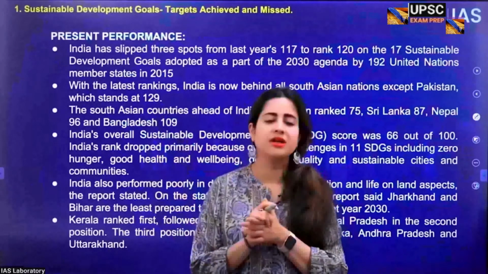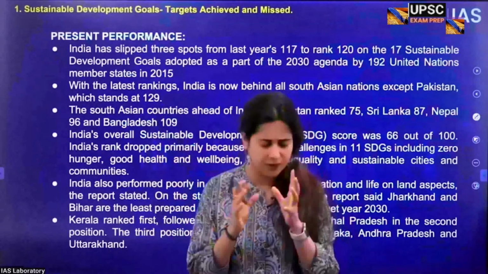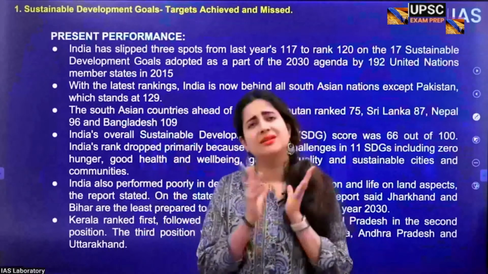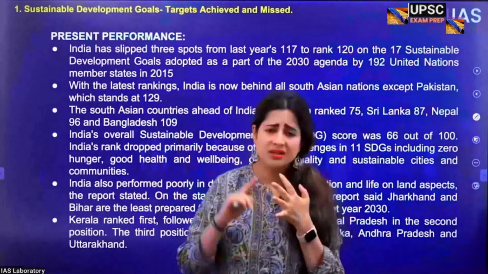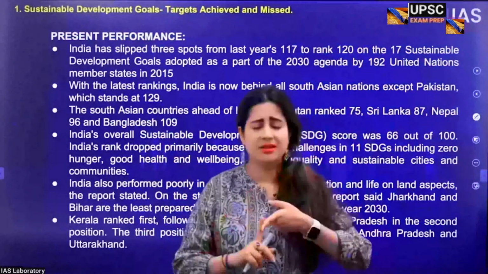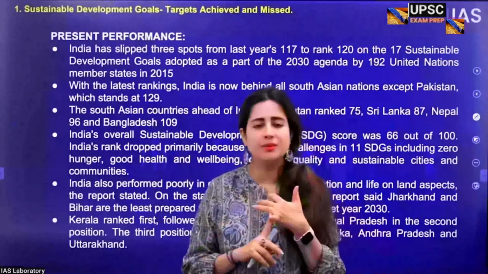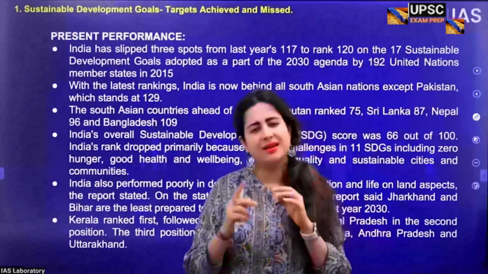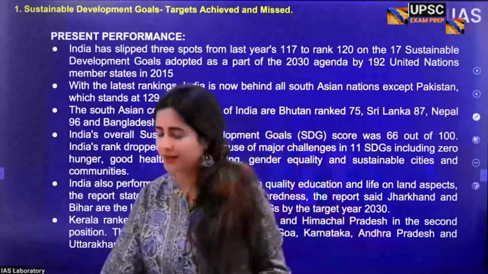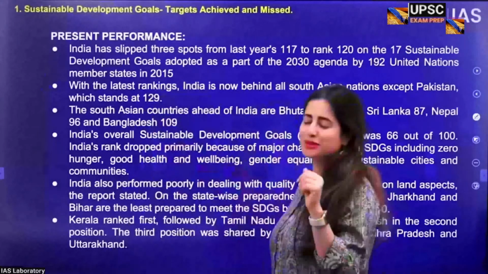So many schemes of the government started in 2015, uncountable numbers of them. When I teach social justice, my students ask me, there are so many schemes, ma'am. Ujjwala, Nirbhaya Fund, the Pradhan Mantri Matru Vandana Yojana, then the Swadhar scheme, the Smile scheme. Oh, it's tiring. And I always tell them, don't worry. The one standard thing is that everything started in 2015. That's the best thing. So 2015 is a super important year. Never forget that. And SDGs were also adopted in 2015.